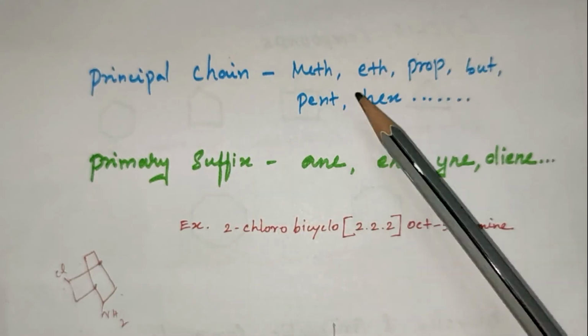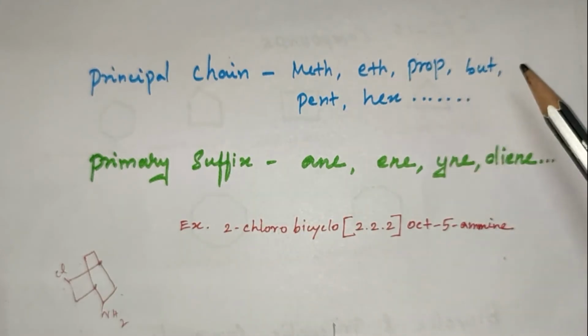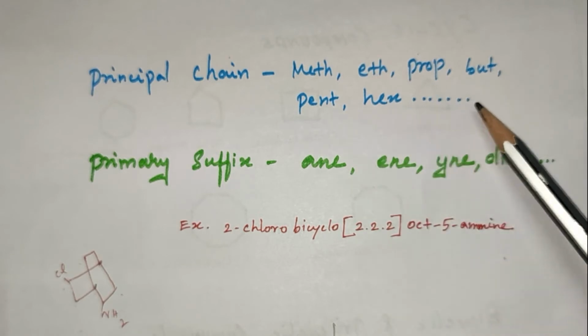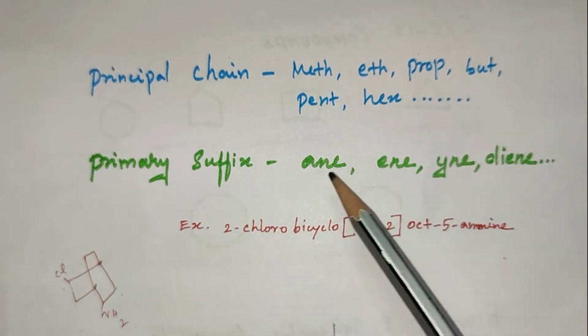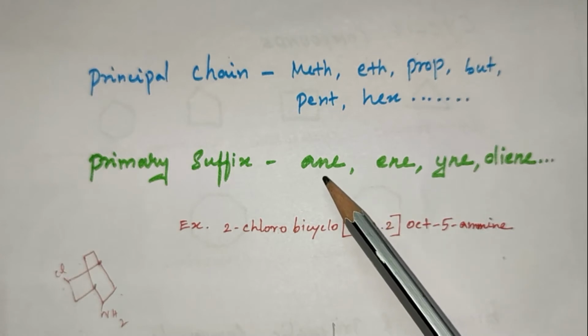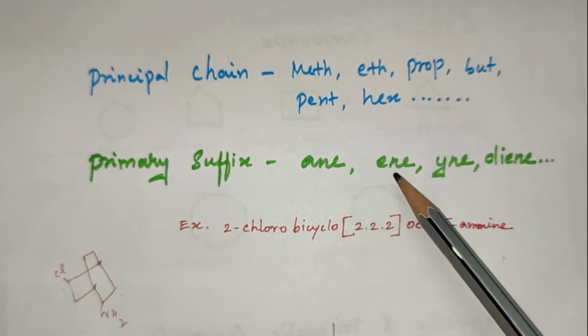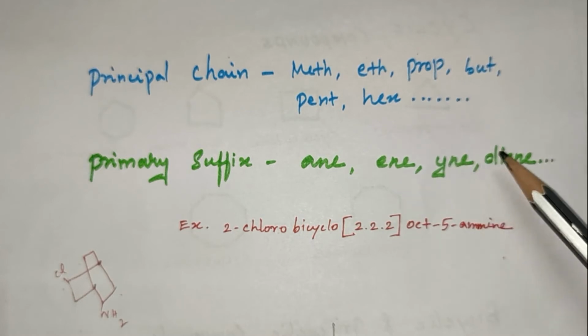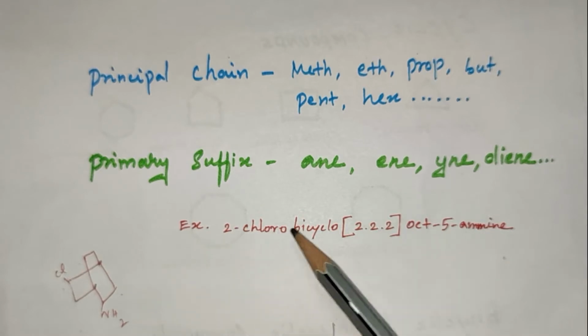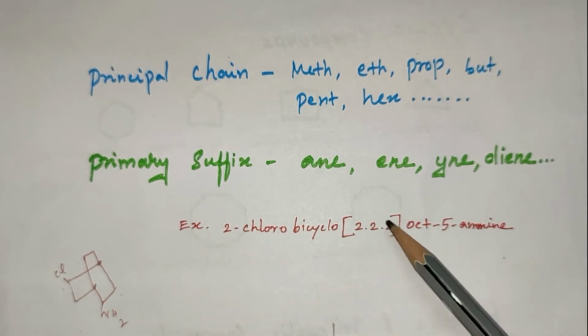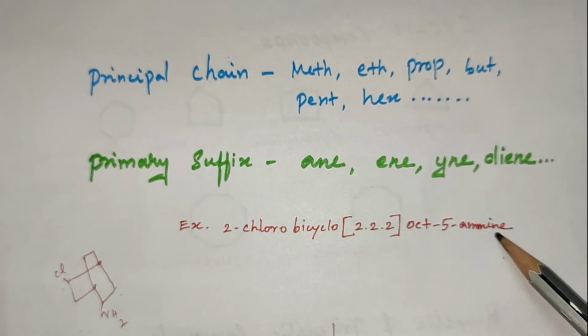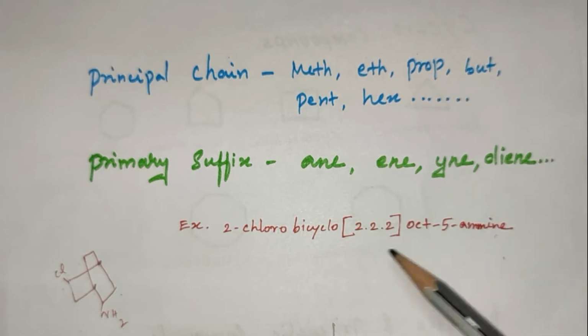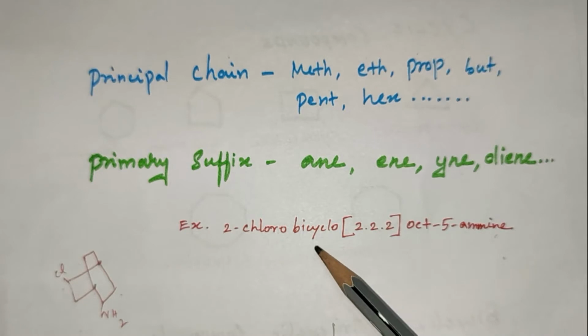Principal chain is meth, eth, prop, but, pent, hex and so on. Primary suffix is ane, that is alkane is named as ane, alkene is named as ene, alkyne is named as yne, and diene, etc. Example: 2-chlorobicyclo[2.2.2]oct-5-amine. It is an example of an IUPAC name for bicyclo compounds like this.